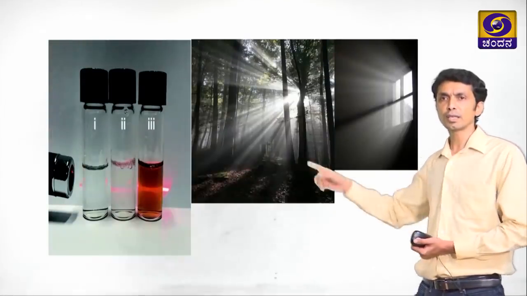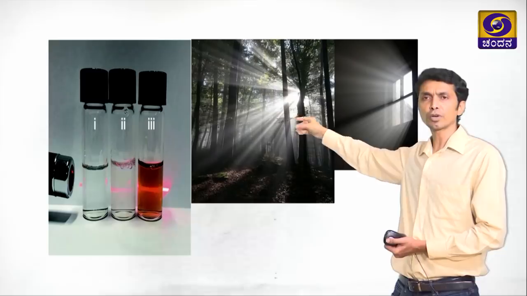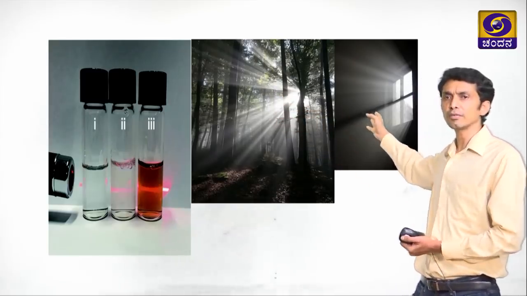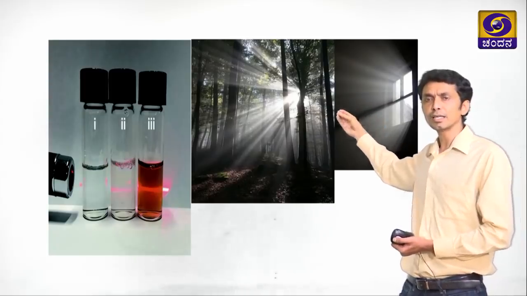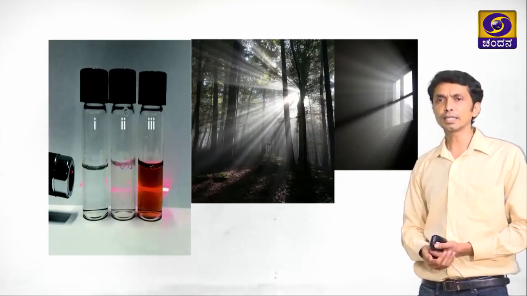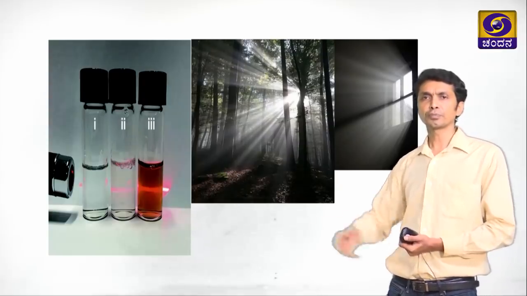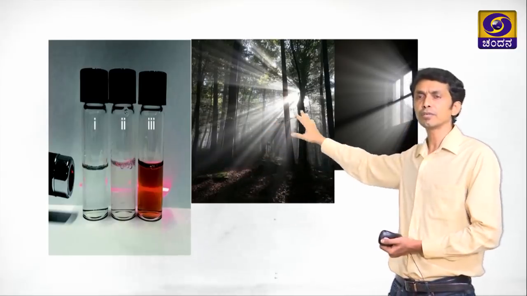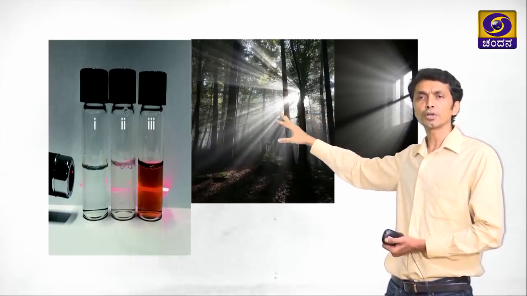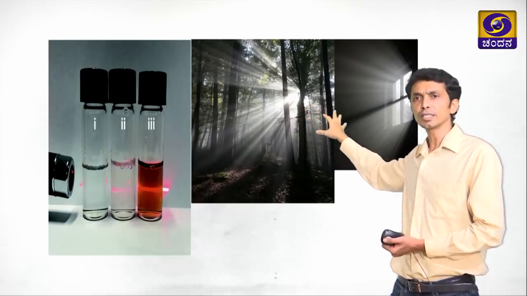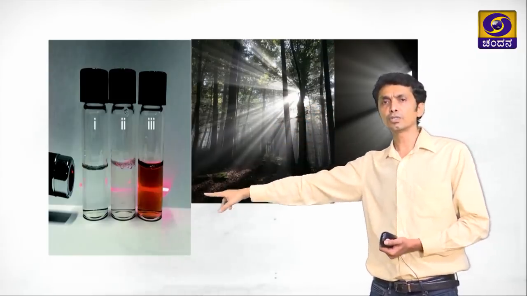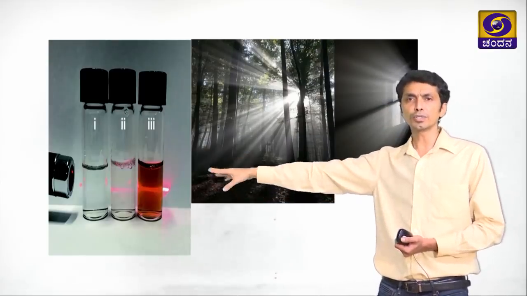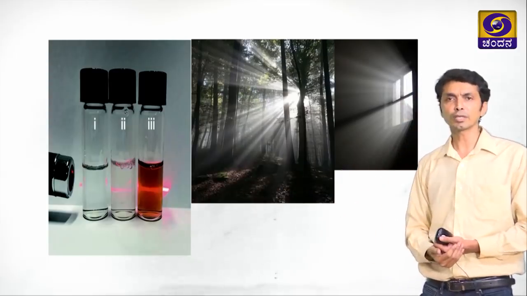Let us observe the same phenomena here. Here the moisture or water droplets are dispersing the light in different directions. Here in the window image, the dust is dispersing or scattering the light in different directions. Here in the true solution, we are not able to see the path of the light. Here we are able to see the path of the light because of the particles which are present in the atmosphere there. Here in the other two samples, we are able to see the path of the light because they are colloidal solutions. The first one is the true solution where the path of light is not visible.